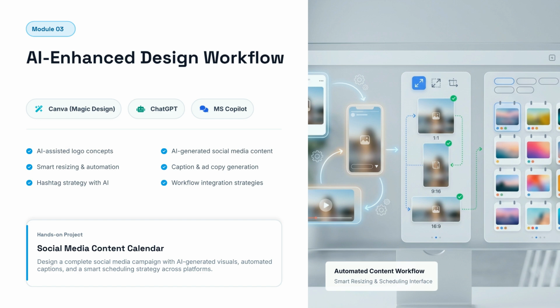Module 03 covers AI-enhanced design workflow. Integrate Canva Magic Design, ChatGPT, and MS Copilot to automate tasks. Learn smart resizing, hashtag strategy, and generating social media content. The hands-on project is a social media content calendar.